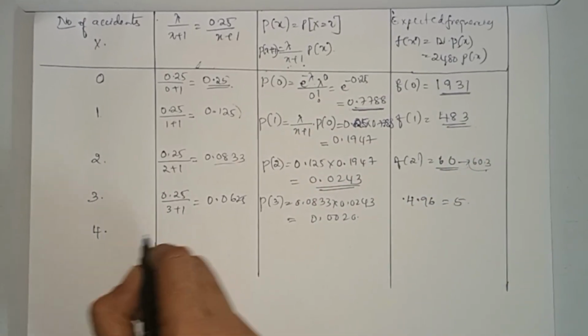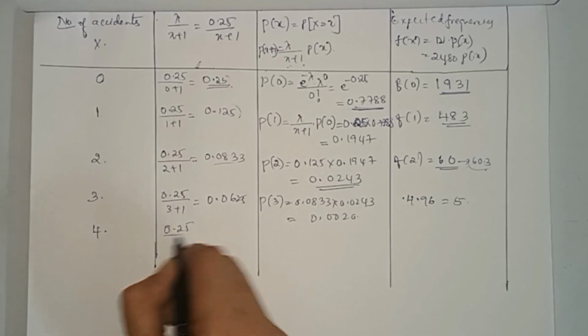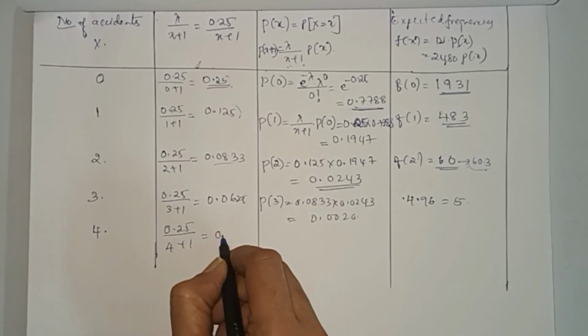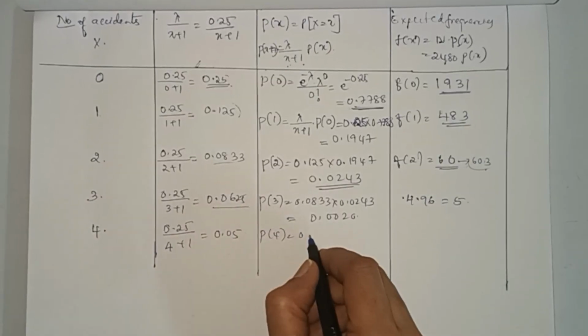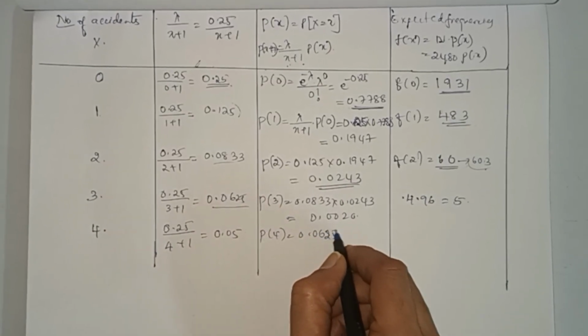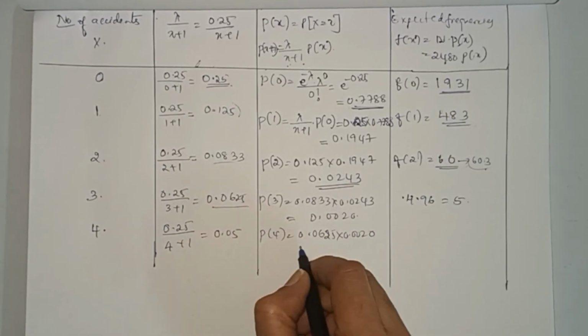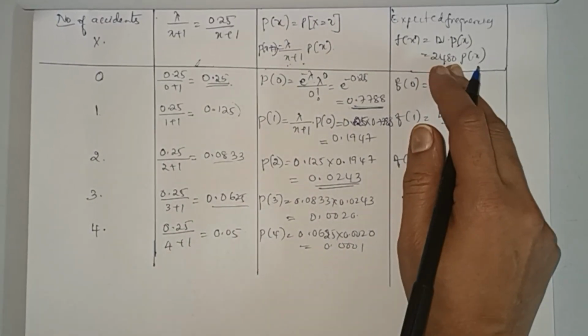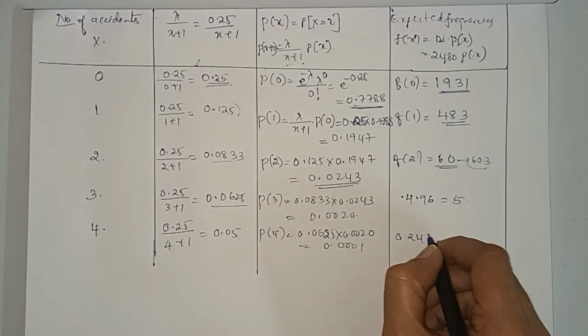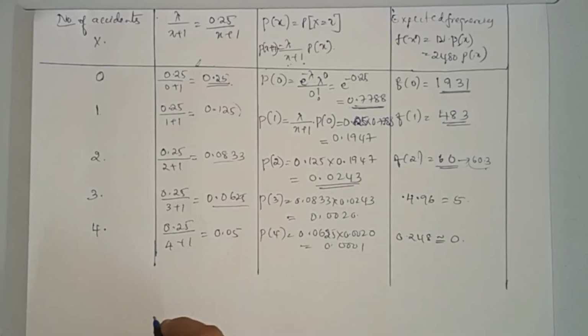Next, 0.25 divided by 4 plus 1, that is 0.05. Now for P of 4, we need to multiply these two values, 0.0625 into 0.0020. That gives you 0.0001. So 0.0001 into 2480, you will get 0.248, so you can approximate that to 0.